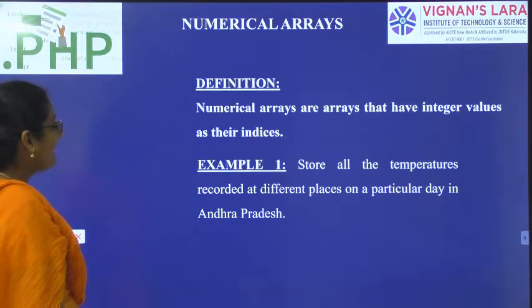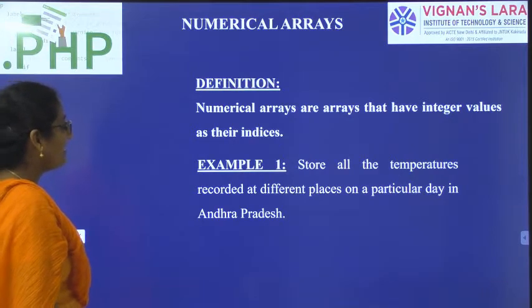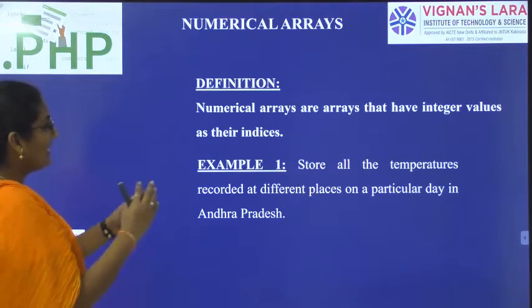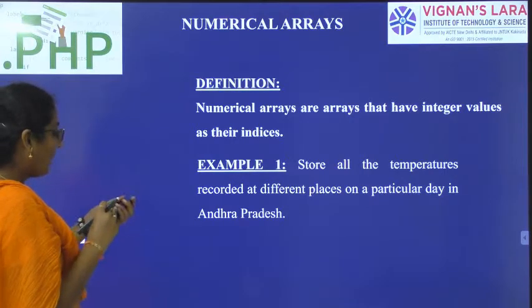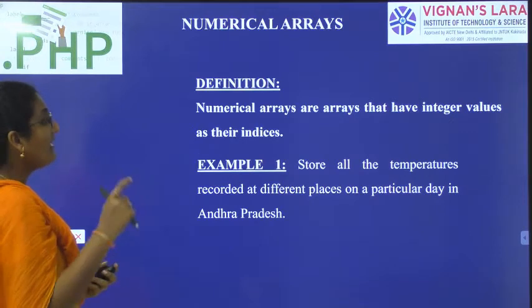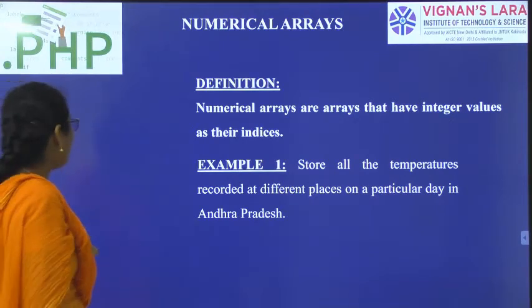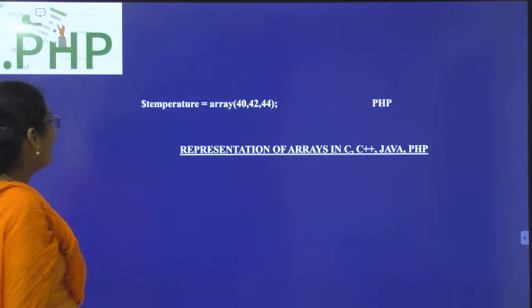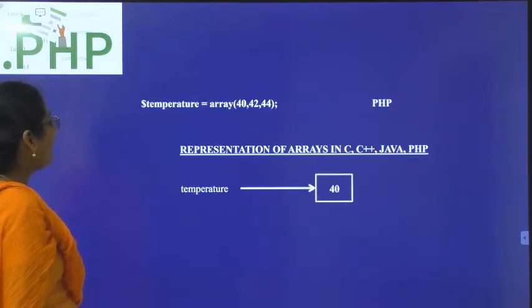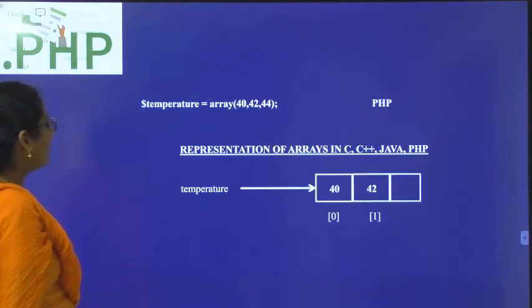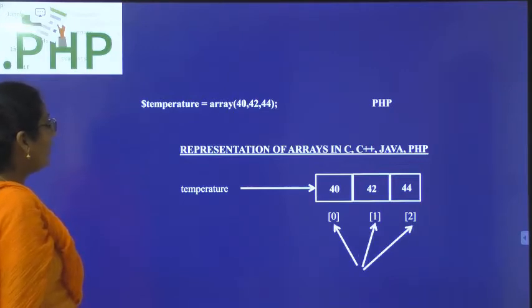We are taking the example of storing temperatures of different places in Andhra Pradesh. A numerical array will contain all the elements as integers. I have created the variable temperature as an array, and I have taken three temperatures: 40, 42 and 44. So temperature of 0 is 40, temperature of 1 is 42, temperature of 2 is 44.